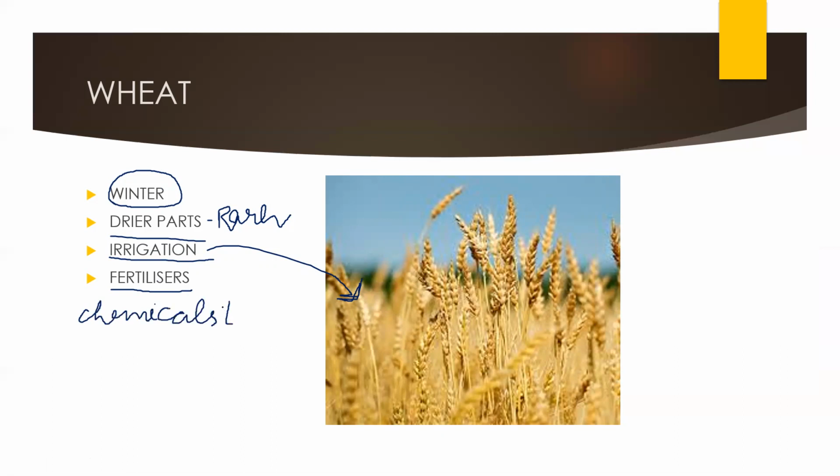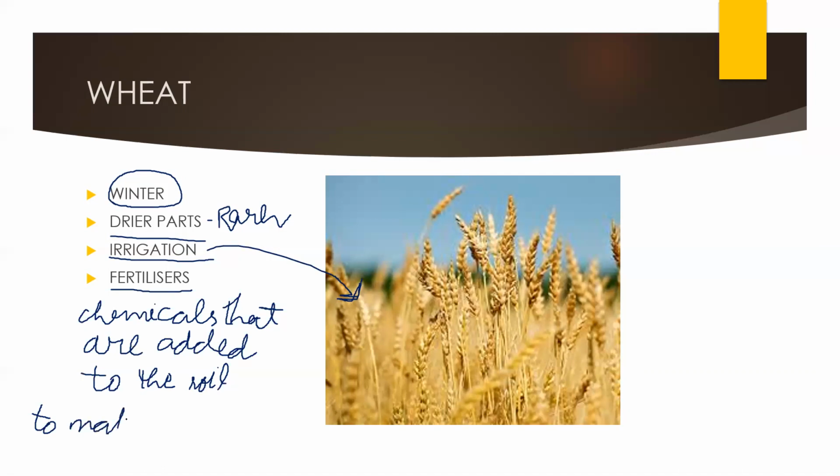Chemicals that are added to the soil to increase fertility, to make it fertile.